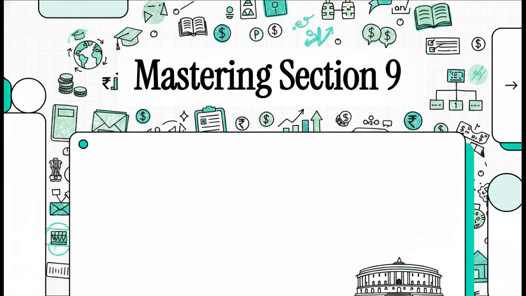So today we're tackling something absolutely crucial for your CA, CS, and BCom exams. We're doing a masterclass on Section 9 of the Income Tax Act 2025. Honestly, if you've ever looked at international tax rules and felt totally overwhelmed, you're in exactly the right place. Grab your notebooks, because we're going to decode this whole thing logically, step by step.